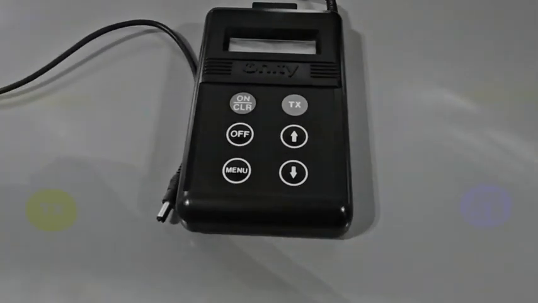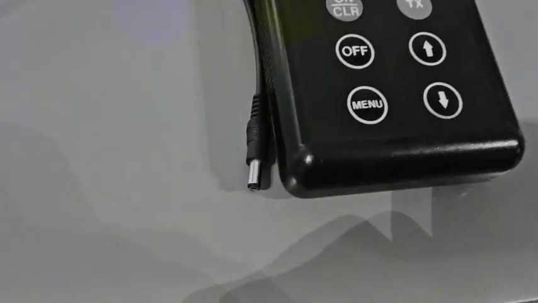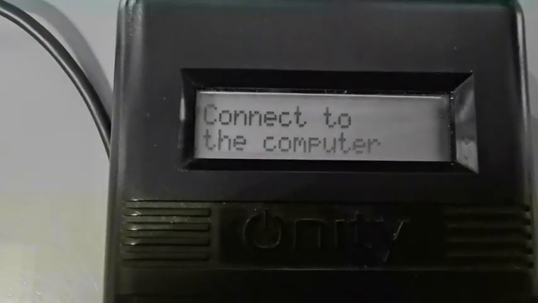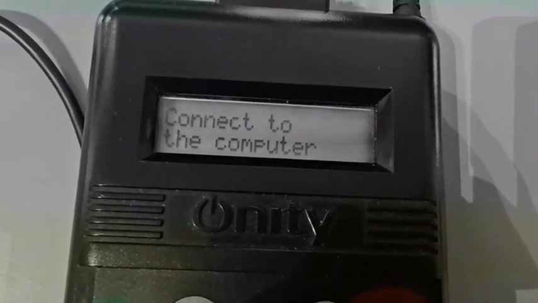Now today we will learn how to program ONITY Door Lock. So here I changed the battery, and when I switch on, you can see it's showing connected to the computer. And then we'll connect to the ONITY computer.